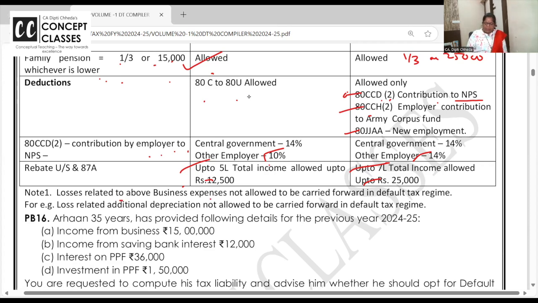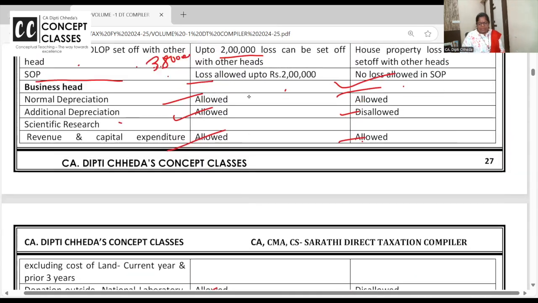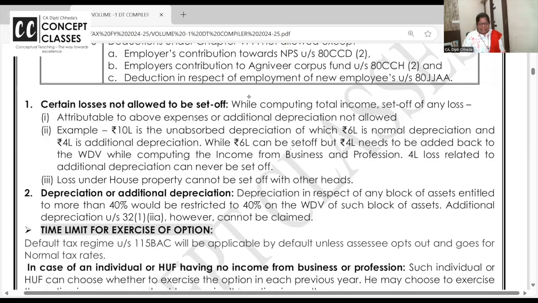Loss related to above business expenses cannot be carried forward. See, if additional depreciation is not allowed in the default tax regime, then the related loss will also not be allowed, no? These are very nice questions to solve. We will do this separately later.